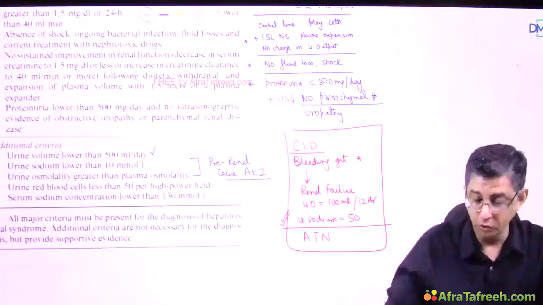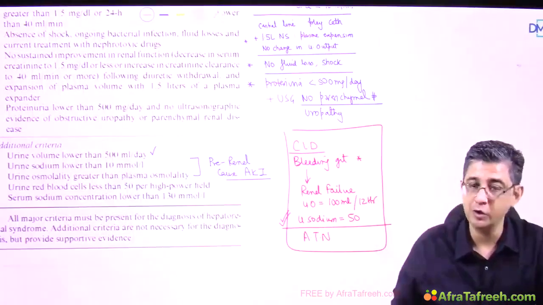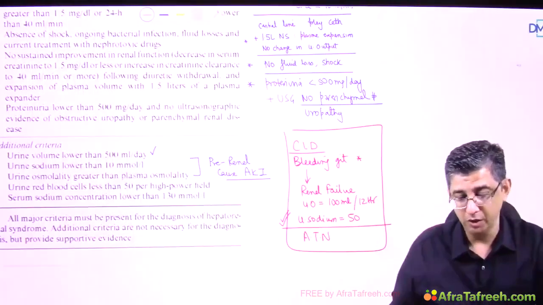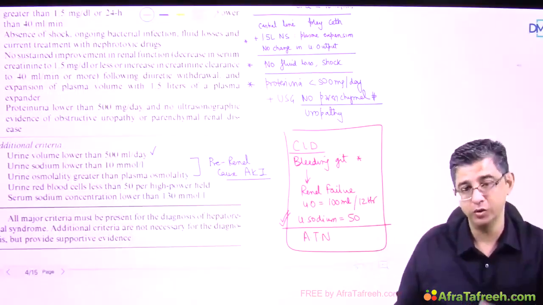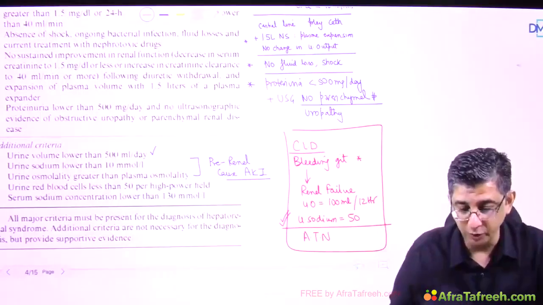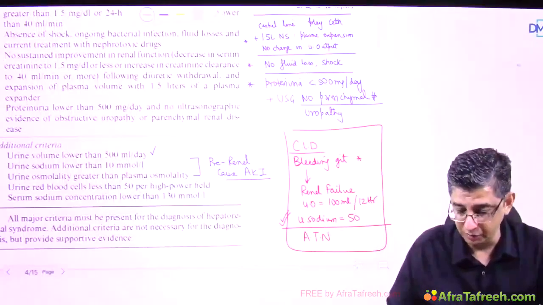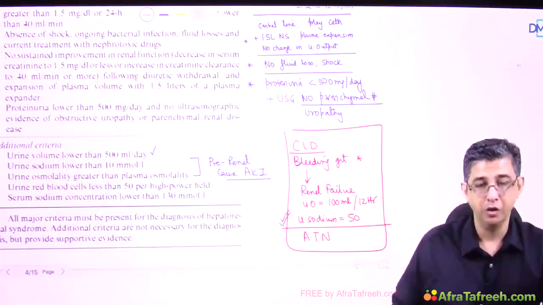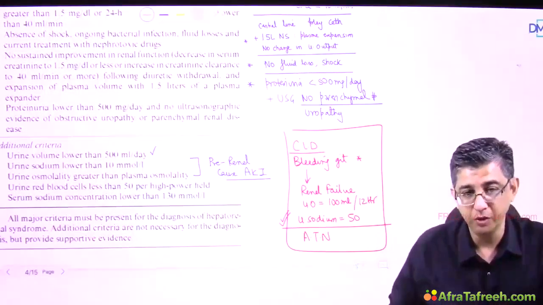You need to rule out events like this. If somebody had a GI bleed and then goes into renal failure, it is not hepatorenal syndrome. It is a massive ascites patient who is refractory to the diuretics that you use. That is when you would get hepatorenal syndrome in a patient. So the findings seen in this condition are findings of pre-renal type of acute kidney injury.